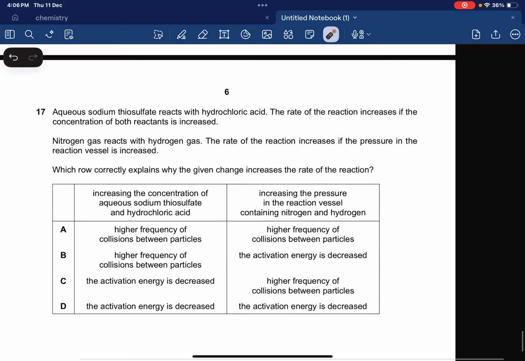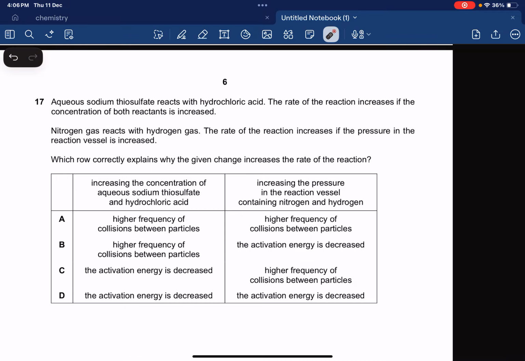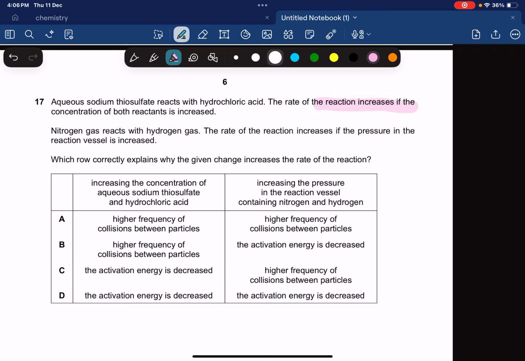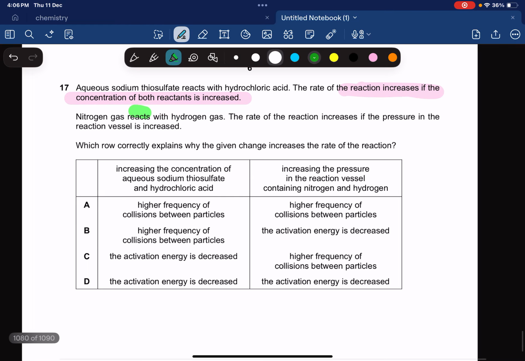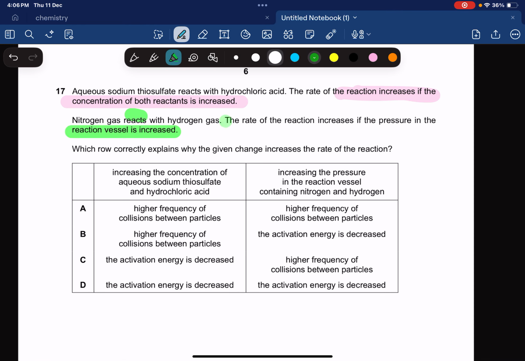Okay, aqueous sodium thiosulfate reacts with HCl. The rate of the reaction increases if the concentration of both reactants is increased. So obviously you can increase the rate if you increase the concentration of both the reactants. Next statement says nitrogen gas reacts with hydrogen gas. The rate of the reaction increases if the pressure in the reaction vessel is increased. Which row correctly explains why the rate increases?